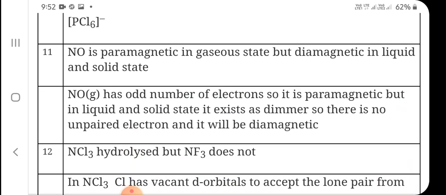NO is paramagnetic in gaseous state but diamagnetic in liquid and solid state.